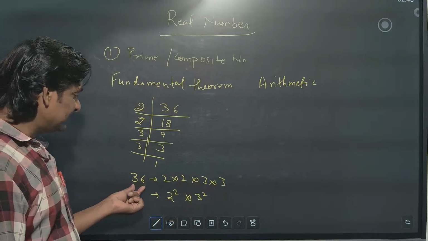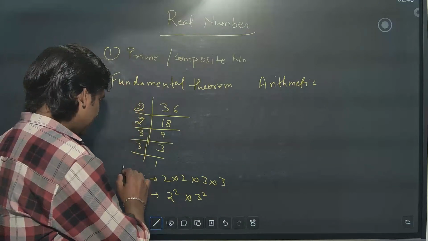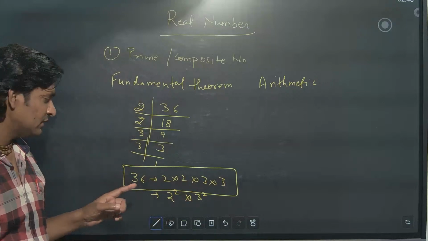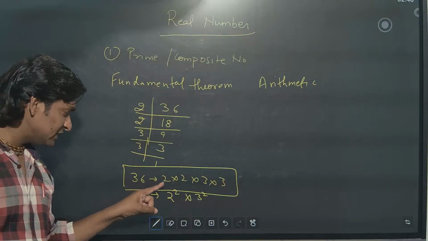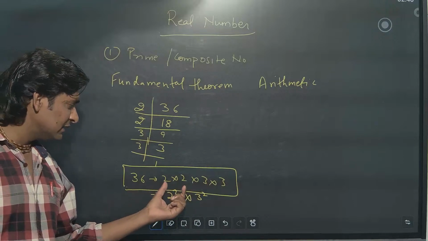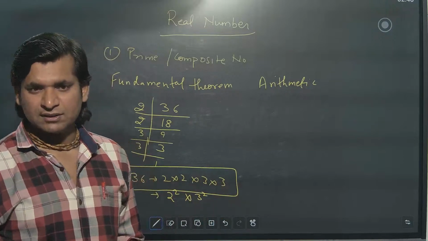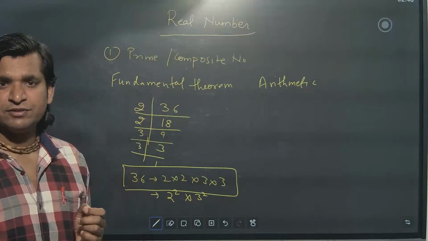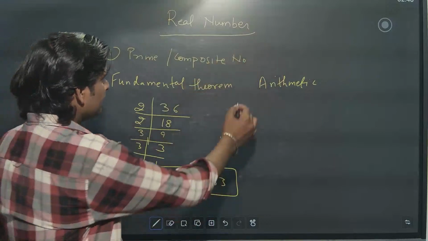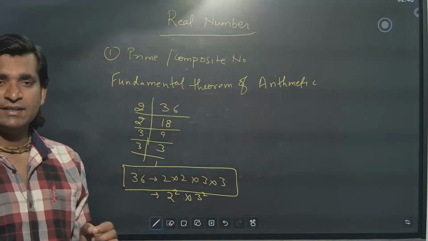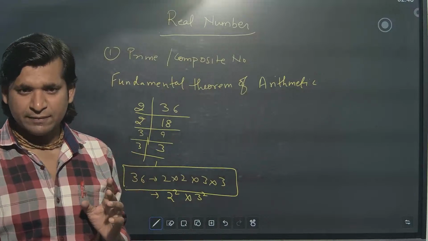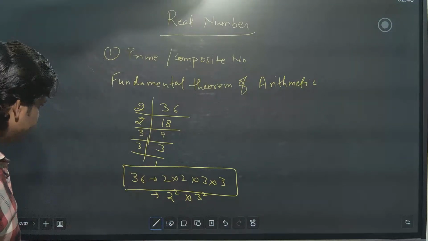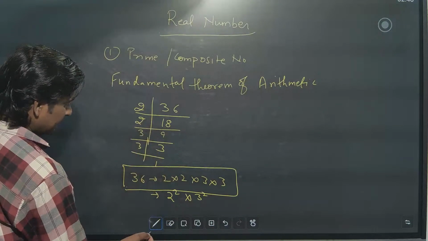Now you see 36. This is only the fundamental theorem of arithmetic. Just understand this. You do not have to learn the concept by heart. Any composite number can be represented as the product of their primes. Are all numbers prime? 2 and 3 are prime or not? They are all prime numbers only. So, what is the fundamental theorem of arithmetic? That any composite number can be represented as the product of their primes. Now, this is the fundamental theorem of arithmetic.